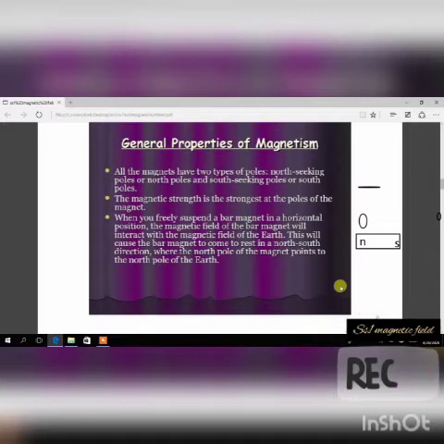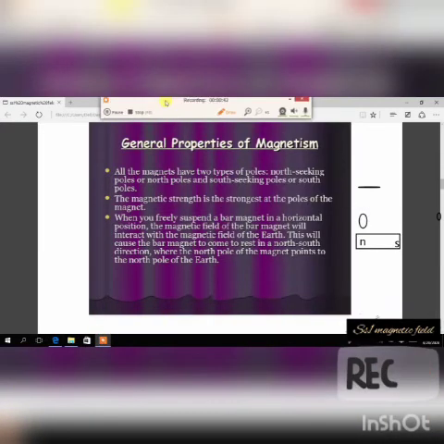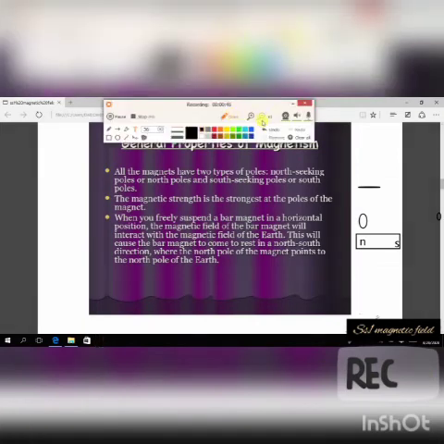So if you are asked in the exam, when you freely suspend a magnet in the horizontal position, what are the things that will happen? The first one is that the magnetic field of a bar magnet will interact with the magnetic field of the earth, number 1, and it will cause the magnet to come to rest in a north-south direction, number 2. Number 3 is that the north pole of the magnet points to the north pole of the earth. That is all about that. I'm very sure you got what I said there. So let me just continue.